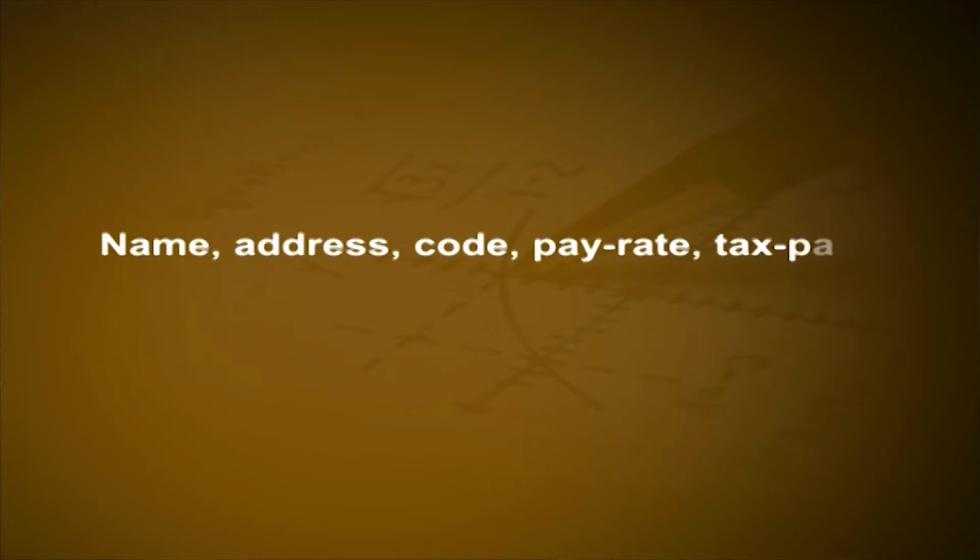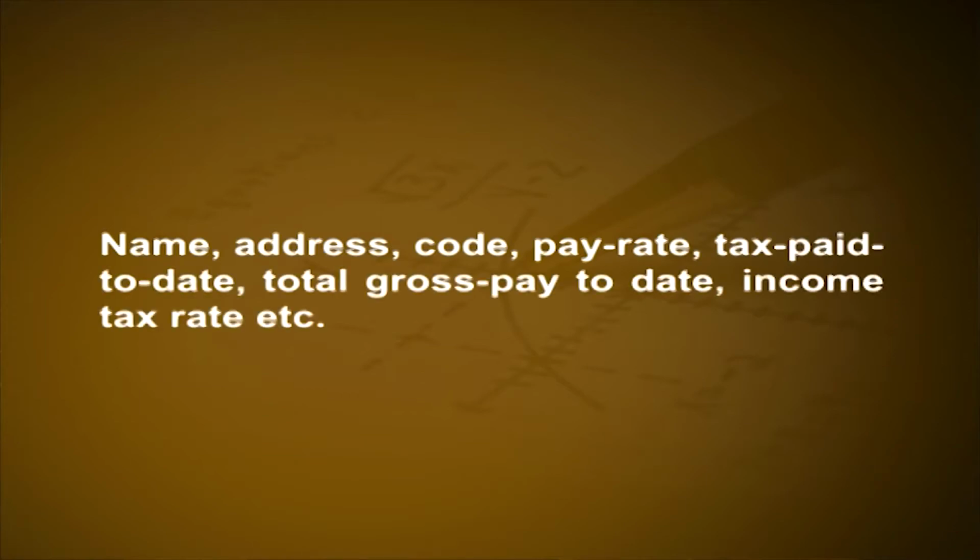For example, in a payroll application, master file contains all permanent details of each employee such as name, address, code, pay rate, tax paid to date, total gross pay to date, income tax rate, etc. Transaction payroll file contains details of hours worked this month, normal working hours, overtime hours, quantity of goods made, etc. Both of these files are used to generate this month's pay slips and master file will be updated.